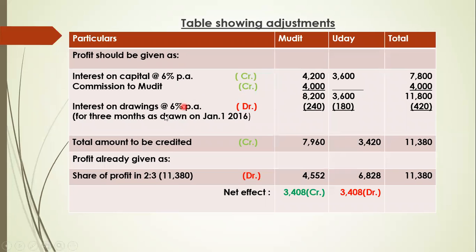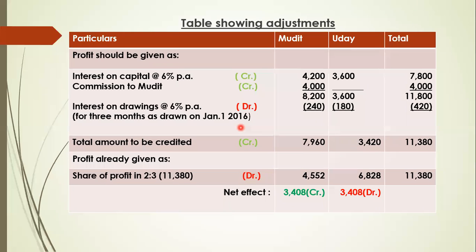Along with this, we need to charge interest on drawing from the partners. We will charge at the rate of 6% and for 3 months, as drawn on January 1st, because the date of drawing is given clearly. They have drawn this amount on 1st January, so from 1st January to 31st March we calculate.